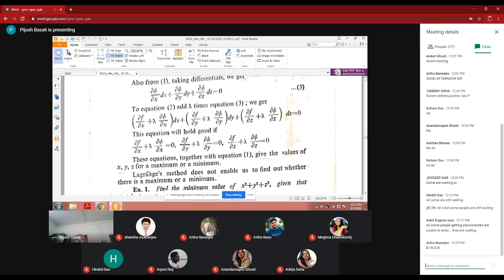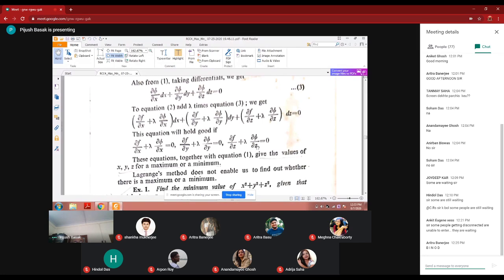And the equation will hold good if this part is 0: del f del x plus lambda del phi del x is 0, and del f del y plus lambda del phi del y, then only the total will be 0. So we are getting these conditions: del f del x plus lambda del phi del x, del f del y plus lambda del phi del y, and del f del z plus lambda del phi del z is equal to 0. So this is your Lagrangian equation. You have to solve this to find out lambda. That has been done in every problem.